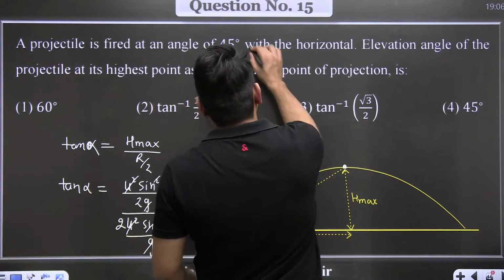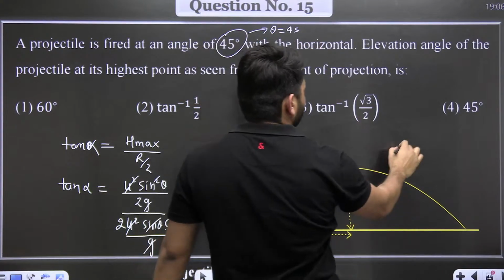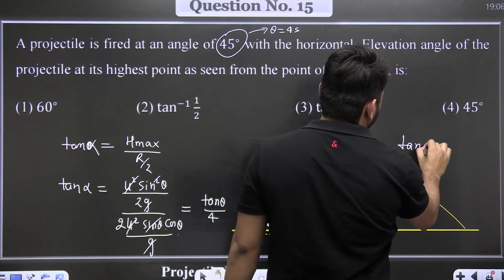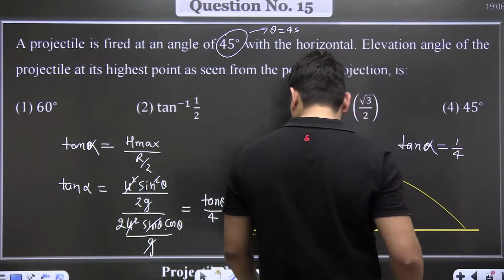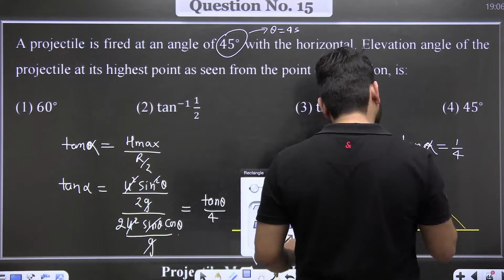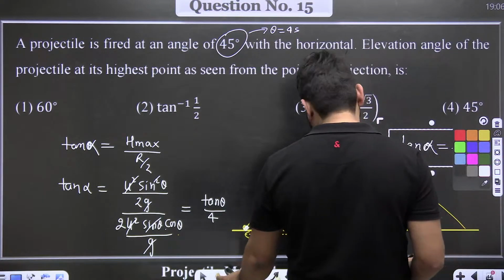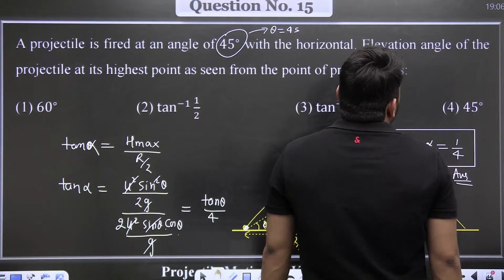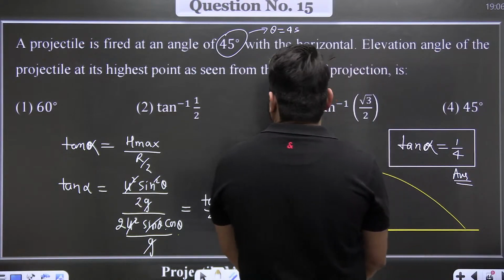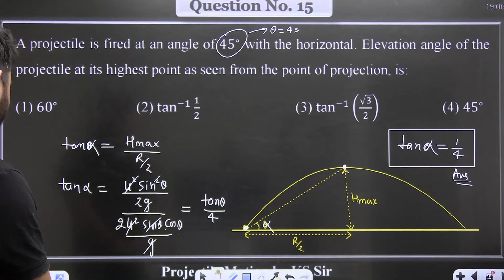So theta is 45 degree, so tan alpha is equal to 1 by 4. Oh, none of the options is given like that. Did I do something wrong?